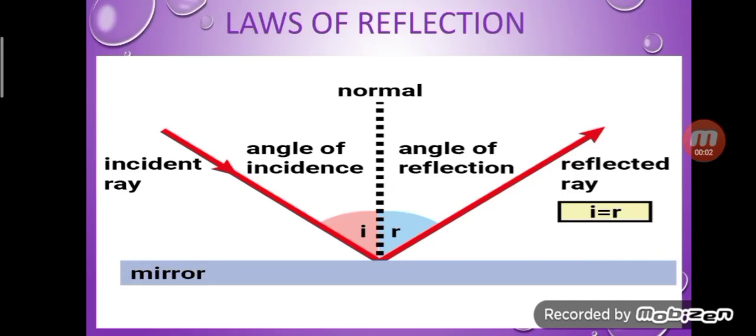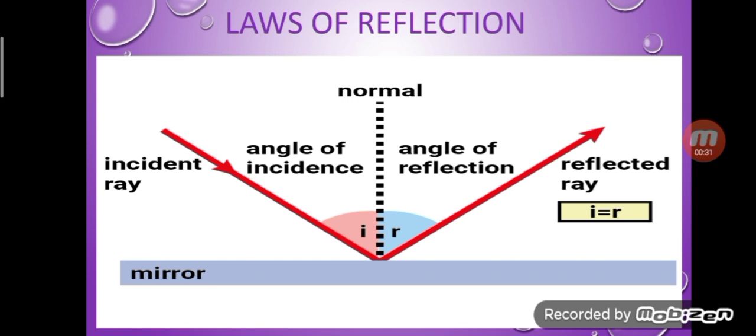Hello everyone. Let's continue chapter 16, that is light. So today we are going to start a new topic, that is laws of reflection. Here you can see a ray diagram. Let us understand some important terms related to reflection of light.